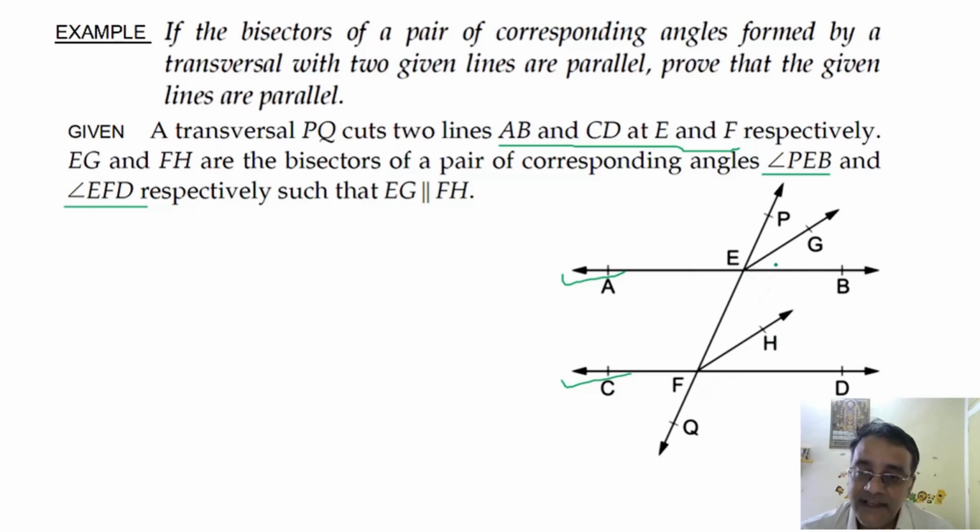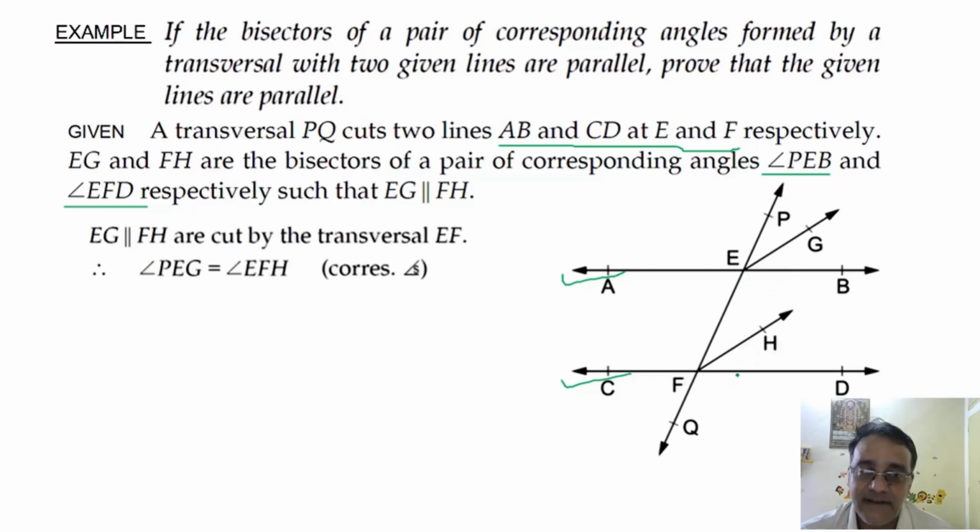Now, if EG is parallel to FH, so these two angles are equal. Why? Corresponding angles. Right, fine. And EG is the bisector of this full angle. That means this angle is half of the full angle.